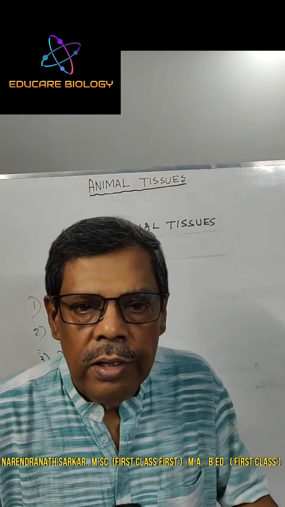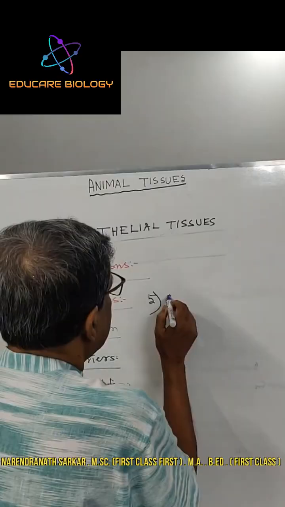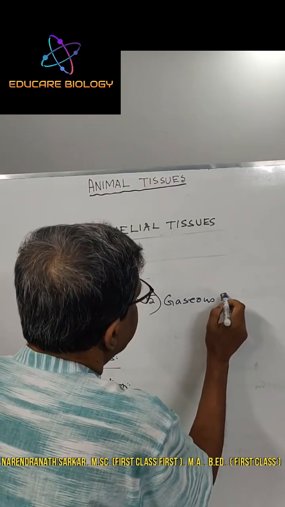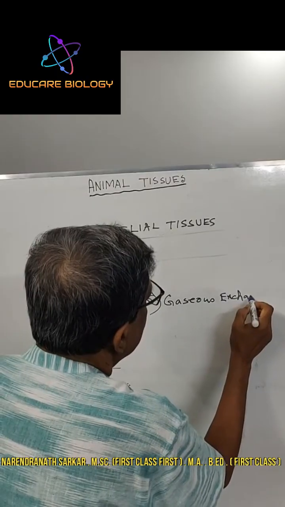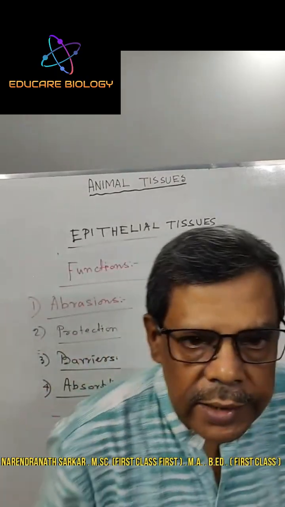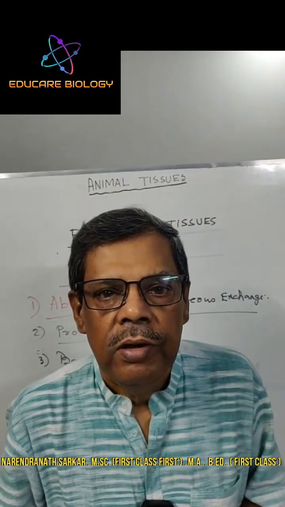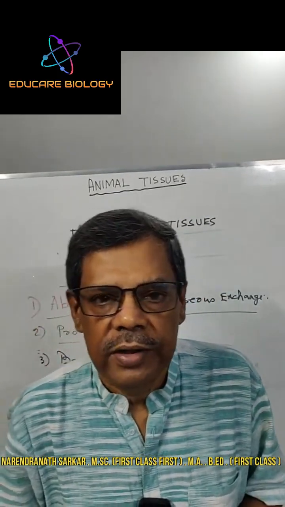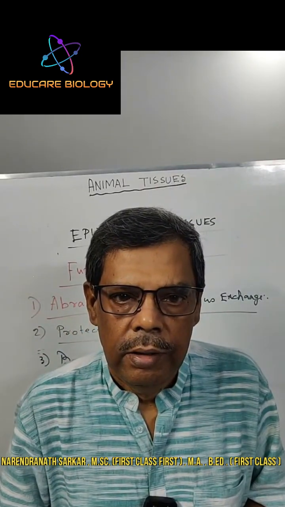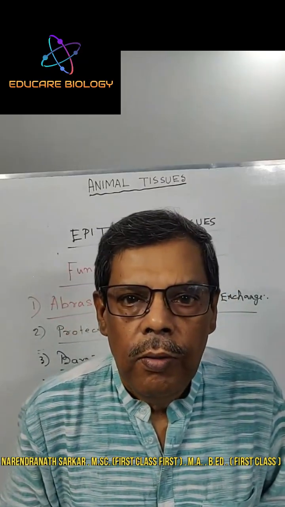Next, gaseous exchange. Epithelium exchanges oxygen and carbon dioxide in the alveoli, from the alveoli to the blood.